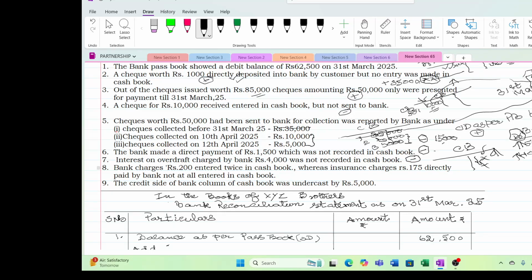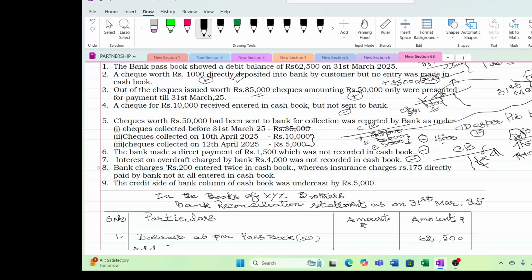Till now, I do not know. Till 31st March, I do not know that the bank has charged 4,000 rupees. So it was not recorded in the cash book, which is my target book. So to arrive to the cash book balance, what the cash book has done, it has not recorded. When it has not recorded, it has not increased the loan by 4,000. It has reduced. So I have put the mark of sign.